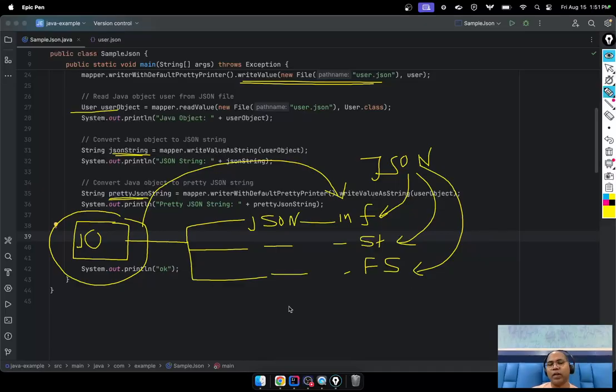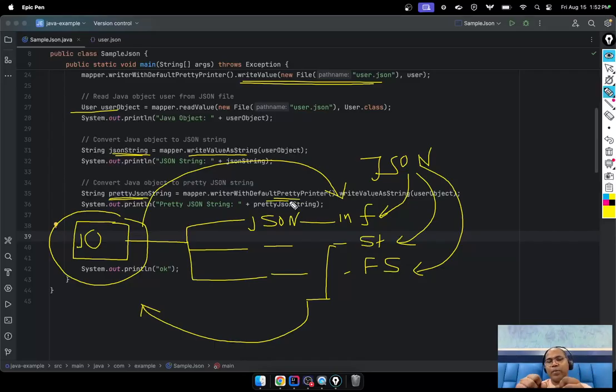So now let's reverse. Now we have one simple JSON string, and I want to convert it to a Java object. Till now we have learned that a Java object can be converted to JSON, maybe in a file, maybe in a string, maybe in a formatted string. For converting to a file, we say write value and mention the file name. To convert to a string, write value as a string. For formatting, just apply the pretty printer so that it returns the formatted string representation of the JSON. It's clear. So let's move to the reverse.